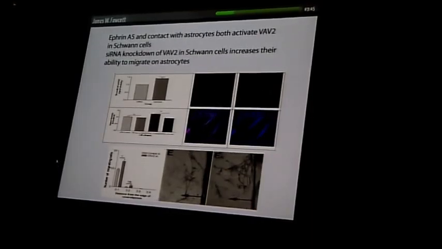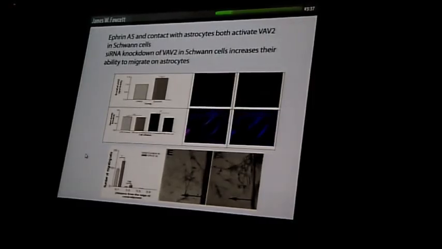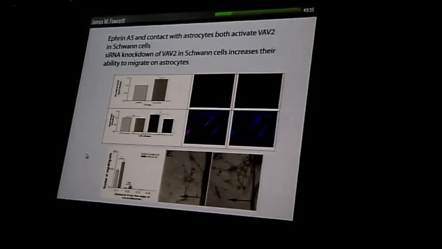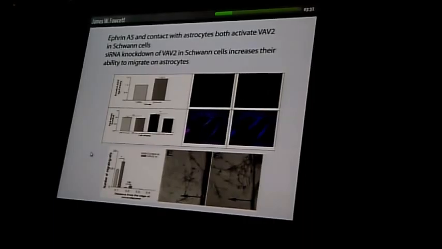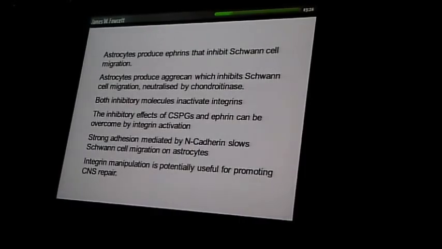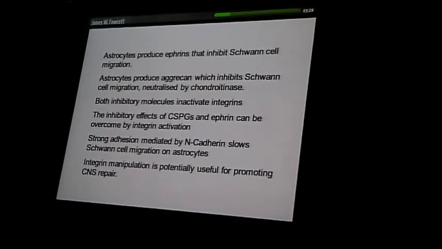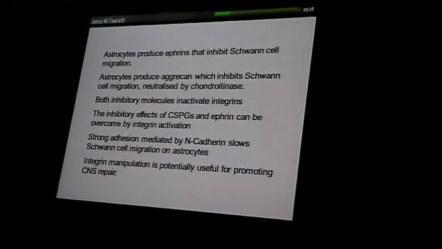What does it do? I've taken out the slides for this because we're rather short of time, but basically we have evidence, just as I showed you before, that it downregulates the phosphorylated form of focal adhesion kinase and inactivates integrins, and therefore decreases cell migration through an effect on integrins. So the final mechanism, which again I'm not going to talk about in detail, is adhesion. If cells adhere too strongly to one another, they can't migrate.